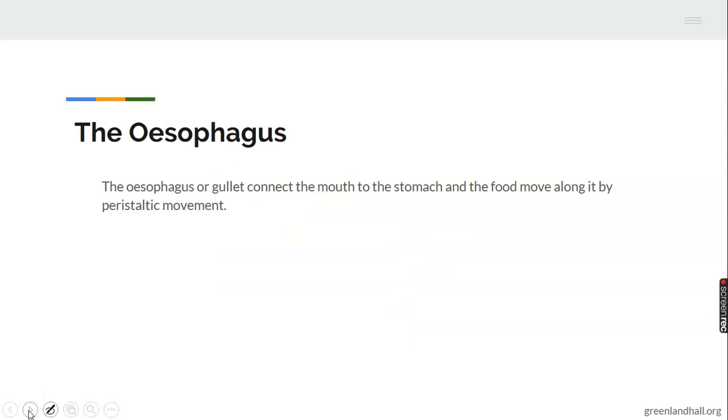Then the next chamber you are going to is the esophagus. Once you leave the mouth, you are coming to the esophagus, which is also called the gullet. It connects the mouth to the stomach. There is no enzyme in the esophagus. It's just a channel through which food moves from the mouth to the stomach.